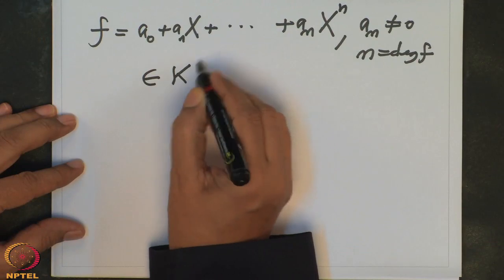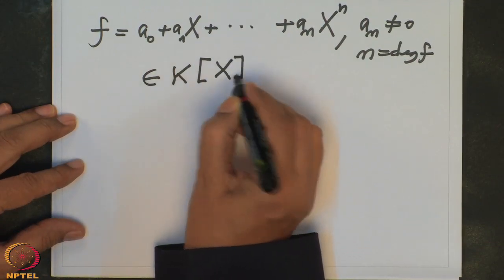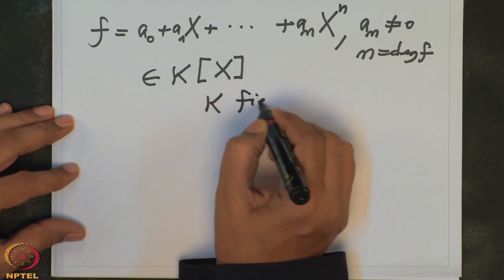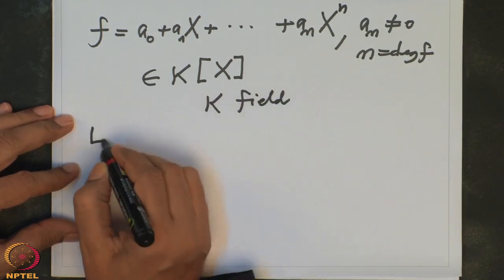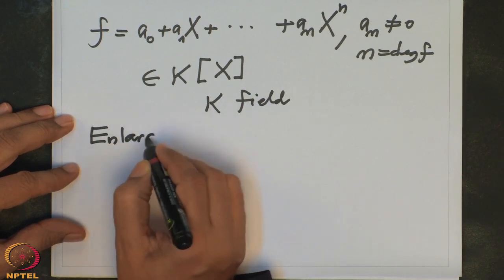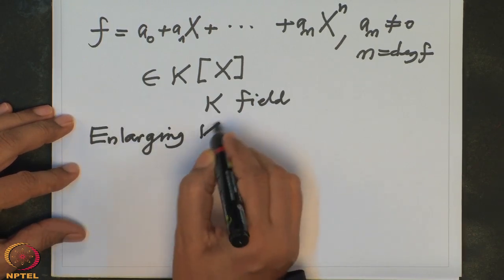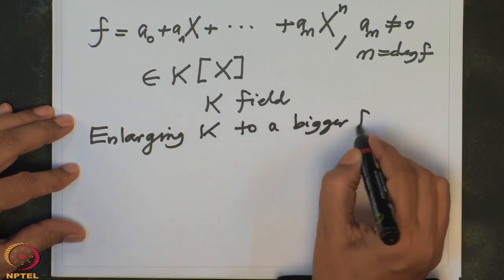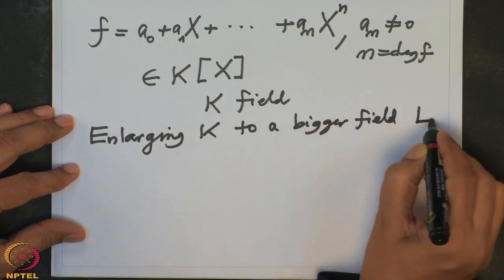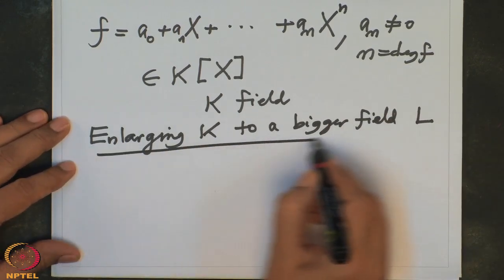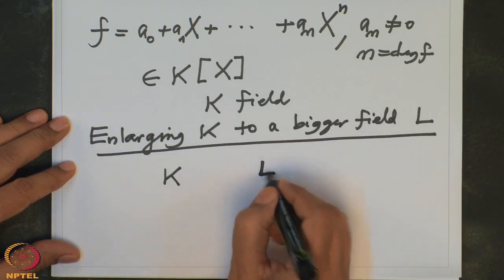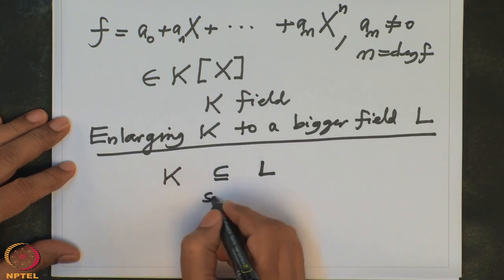So, this is a polynomial over a field, and when we say enlarging, K is a field, enlarging K to a bigger field, which I will usually denote by L. What does that mean? This means you have this given field K, you look at the bigger field L, so that K is a subfield.